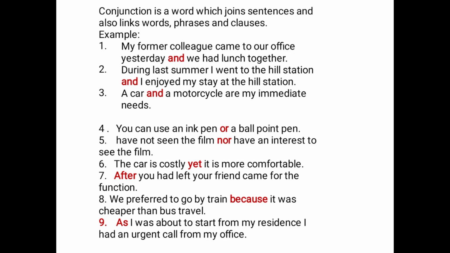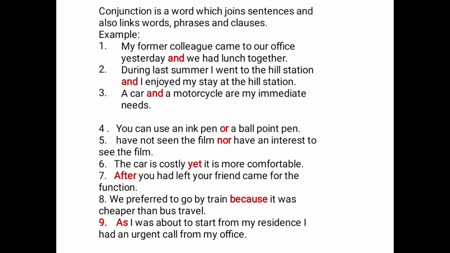Then we look at number 4. It says you can use an ink pen or a ballpoint pen. Here, or is a conjunction connecting a sentence and a phrase. What is a sentence and what is a phrase here?